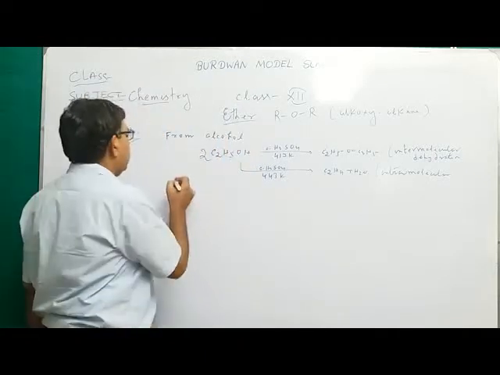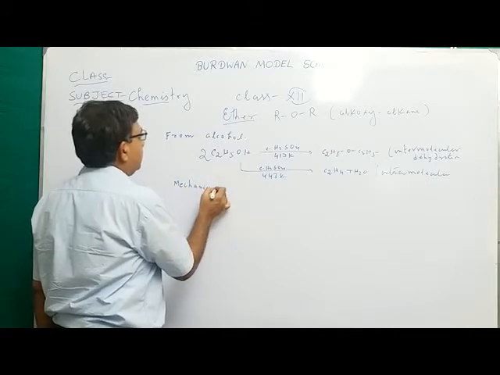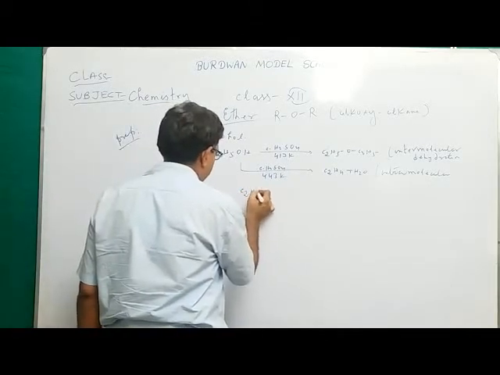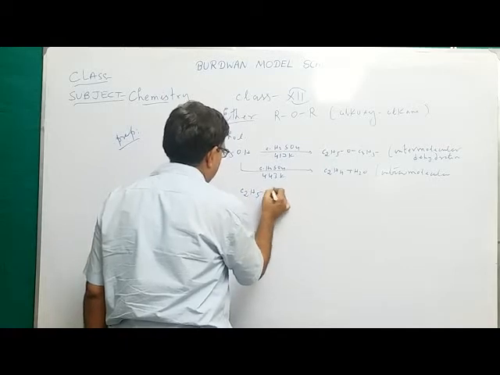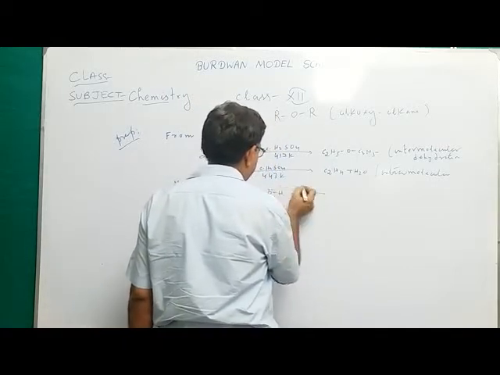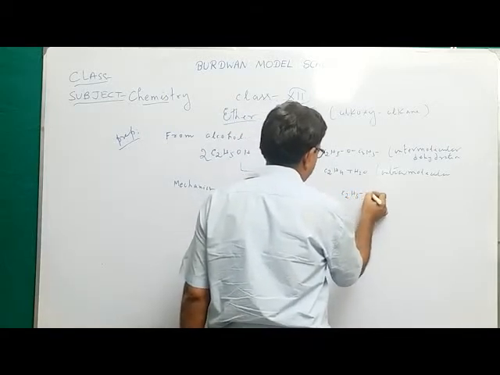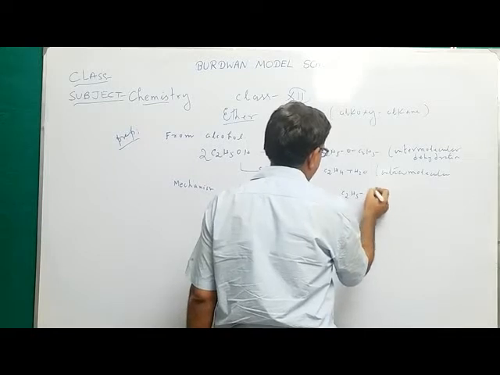What will be the mechanism of the reaction? See the mechanism. First, C2H5OH, the lone pair, and H plus combine to form C2H5OH2 plus.